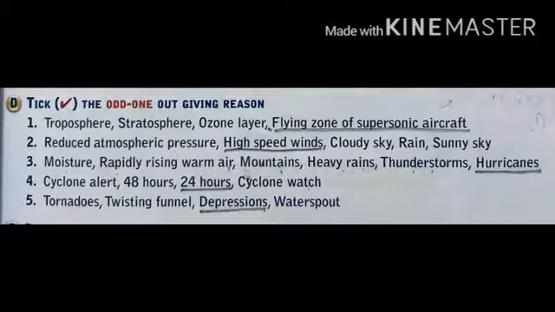Now the next is reduced atmospheric pressure, high speed wind, cloudy sky, rain and sunny sky. The odd one is rain, as reduced air pressure is related to cloudy sky, high speed wind is related to sunny sky.